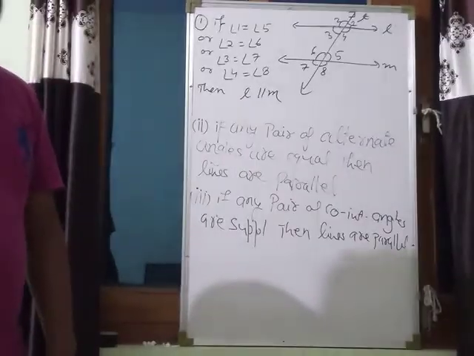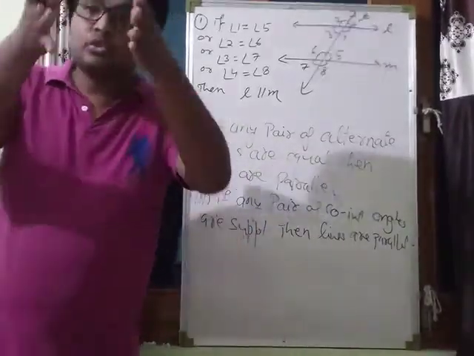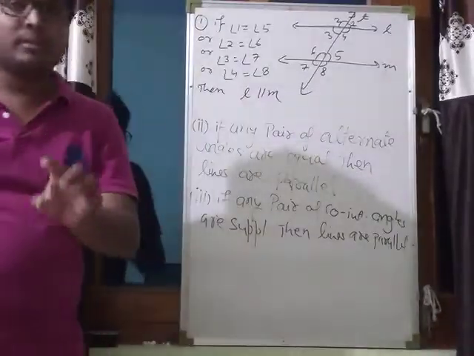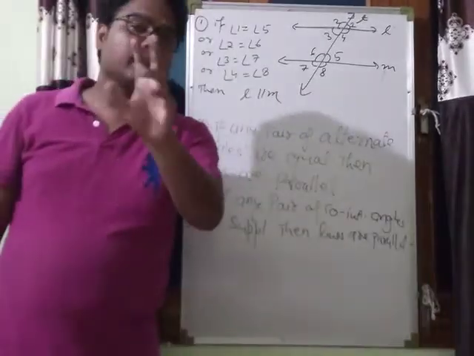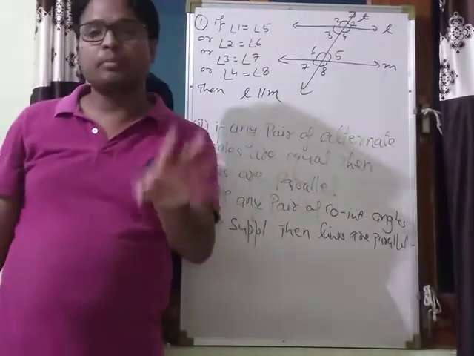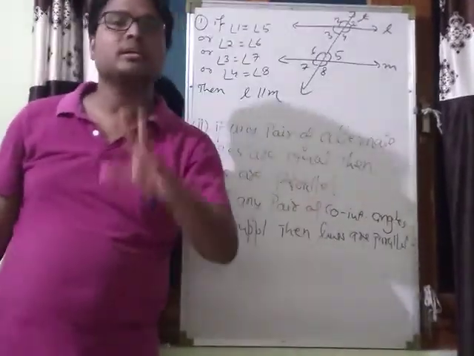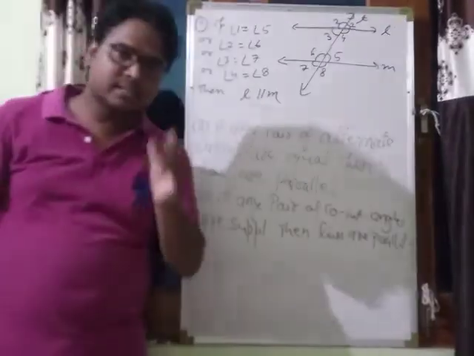Got it? We know that if two lines are parallel intersected by a transversal, then the pairs of alternate angles are equal. There are four pairs of alternate angles: two alternate interior angles and two alternate exterior angles.